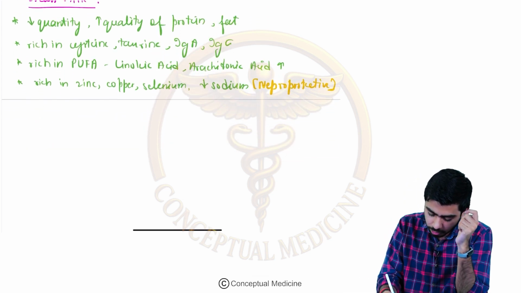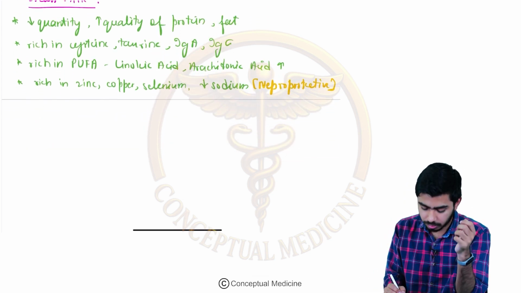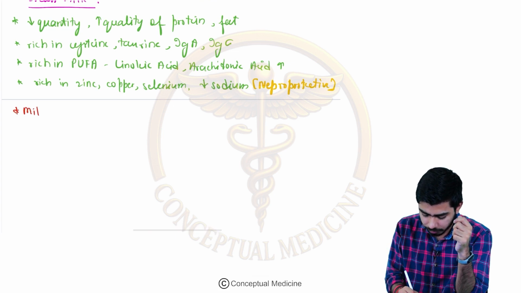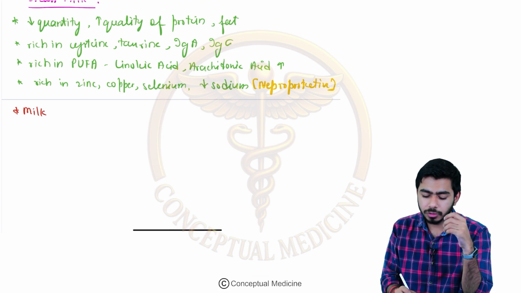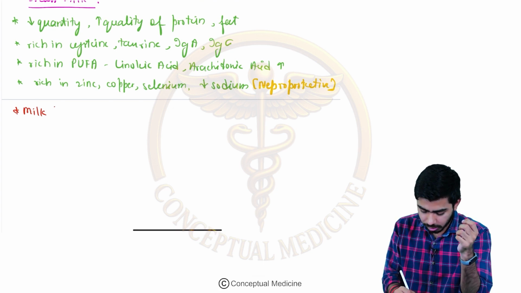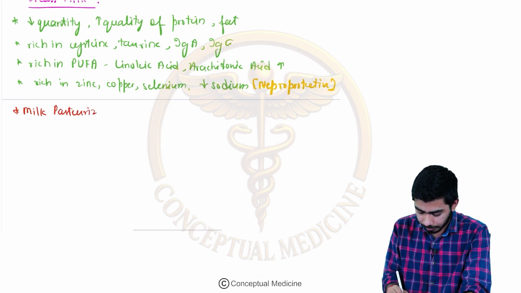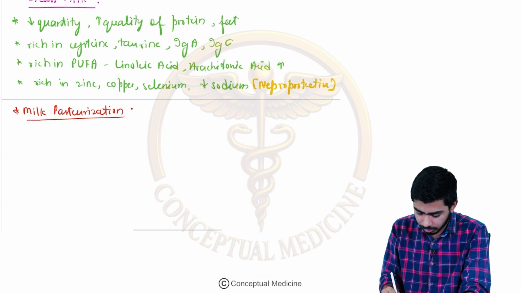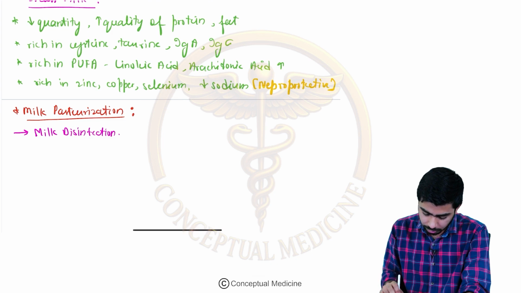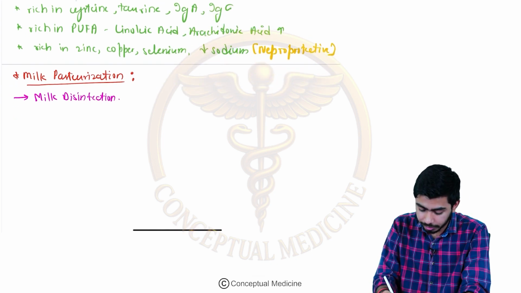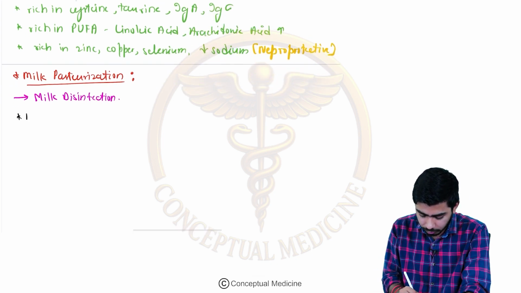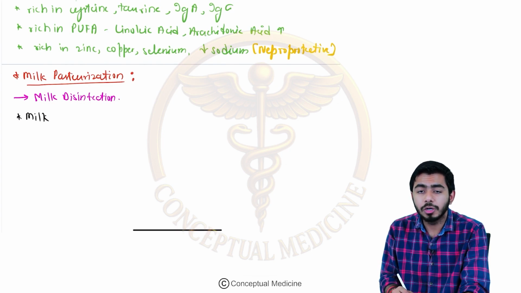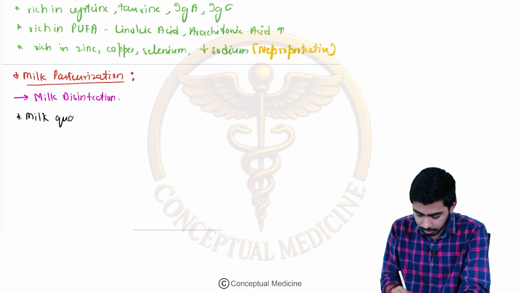Now let's talk about milk pasteurization. Pasteurization is nothing but a kind of disinfection of the milk. What is milk pasteurization? Basically, milk pasteurization means milk disinfection. Here we are actually checking the milk quality. So we have some parameters by which we can check the milk quality, and we call that the milk quality index.